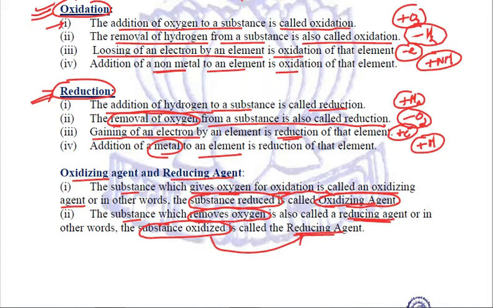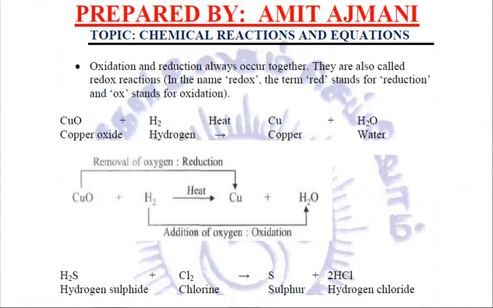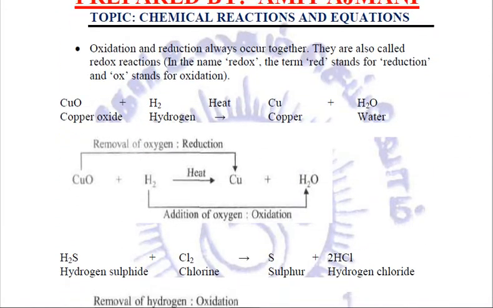Now this is very important because in the exam every time you get one question like this, in which a reaction is given to us and we have to mention the substance oxidized or the substance reduced, or the oxidizing agent or the reducing agent in the reaction. Let us see this particular example.